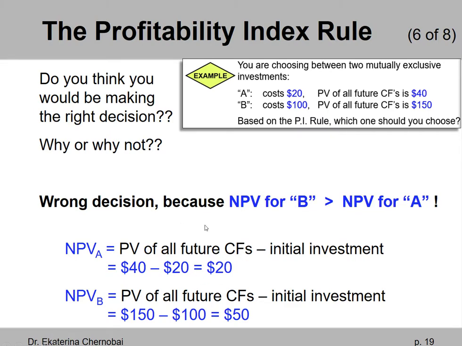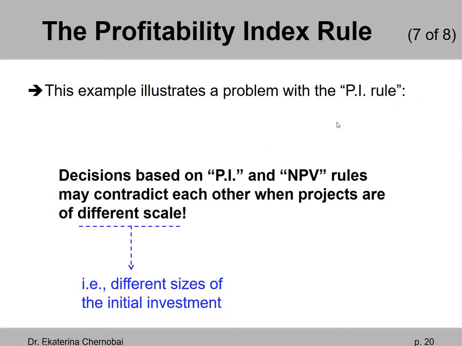So in this example, we have a disagreement between the profitability index approach and the net present value approach. The two approaches recommend that we accept opposite investment opportunities, right? And this may or may not be the case actually. The two approaches may agree with each other, but when they would disagree is when the two projects we are choosing between are of different scale. And different scale refers to different sizes of the initial investment.